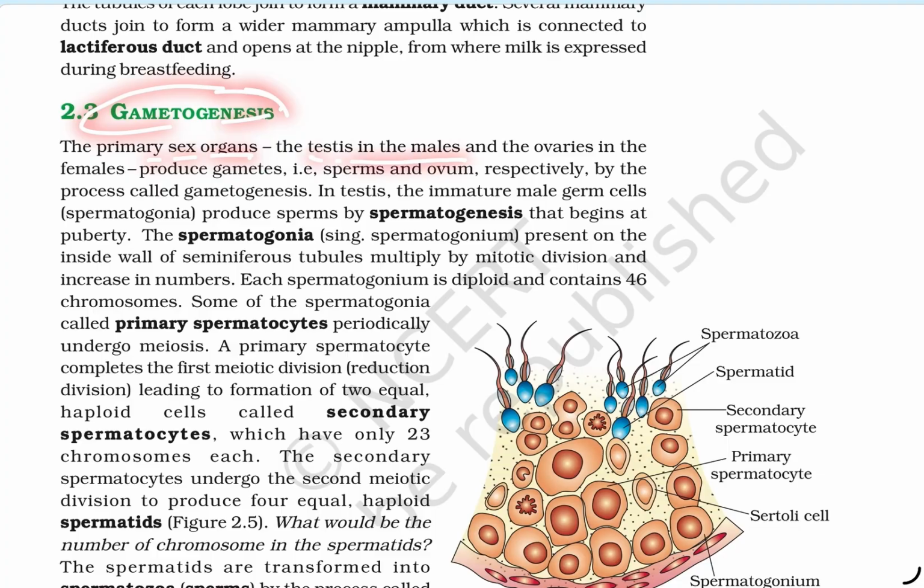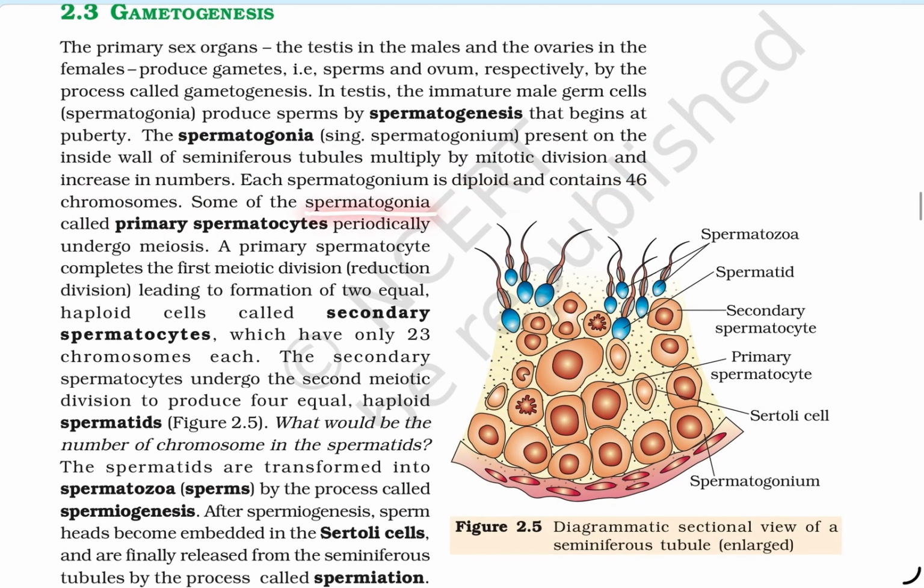Gametogenesis. The primary sex organs, the testis in the male and the ovaries in the female, produce gametes, sperms and ovum respectively, and the process is called gametogenesis. In the testis, immature male germ cells, spermatogonia, produce sperms by spermatogenesis, which begins at puberty. The spermatogonia present on the inside wall of the seminiferous tubules multiply mitotically and increase in number. Each spermatogonium is diploid, containing 46 chromosomes.